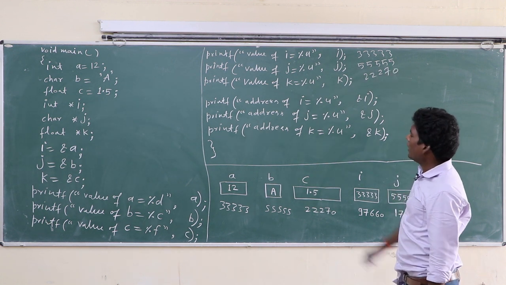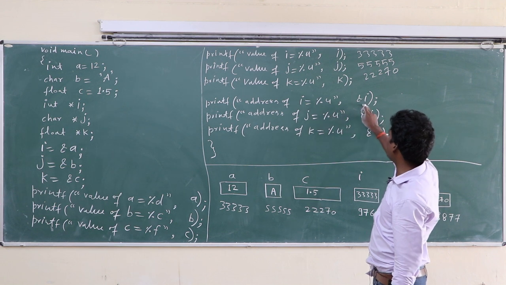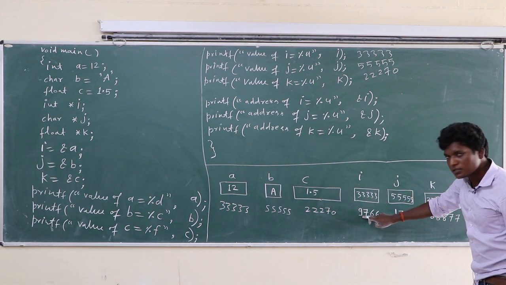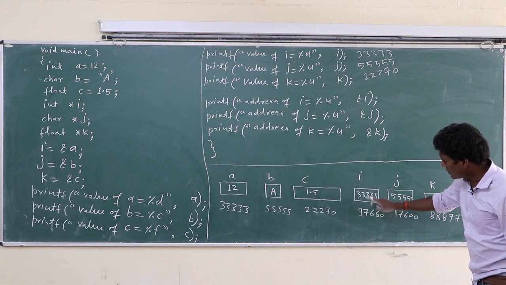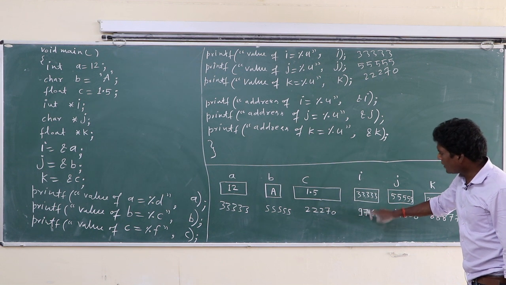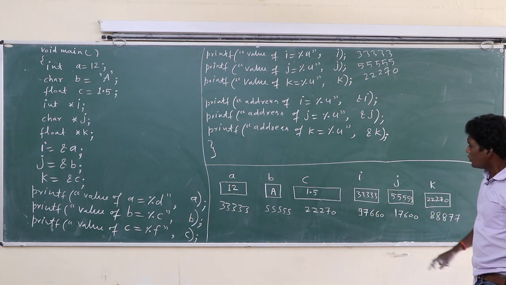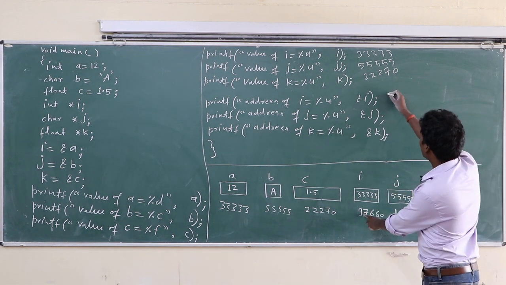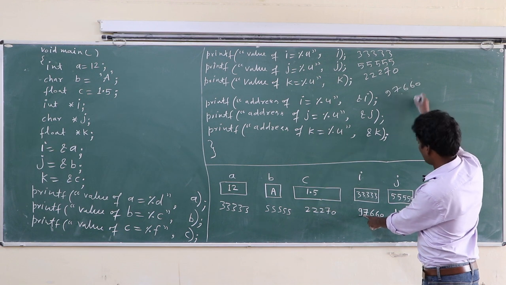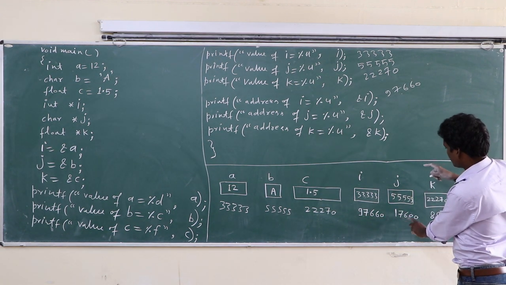So here output will be 22270. Now address of I equal to %u, &I. Address of I is this, not this. This is the value of I. This is the address of I. This is the value of J. This is the address of J. So here output will be 97660.